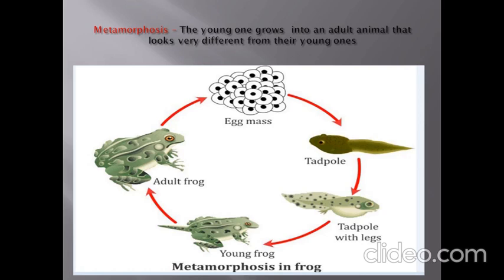Here we can see the baby frog, that is the tadpole. It looks different from an adult frog. Yes, this change of form is known as metamorphosis. So, what will happen in metamorphosis? The young one that grows into an adult animal looks very different from its young one.